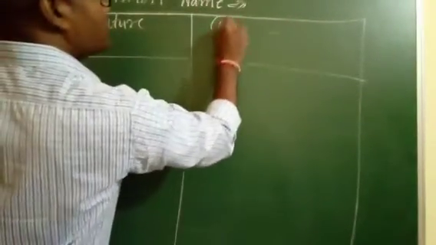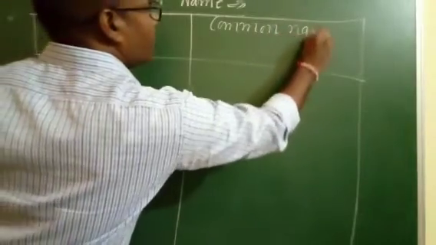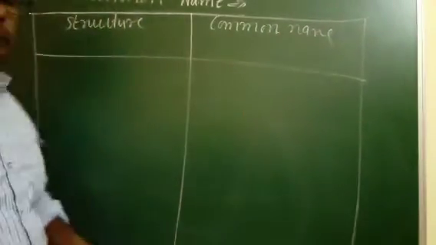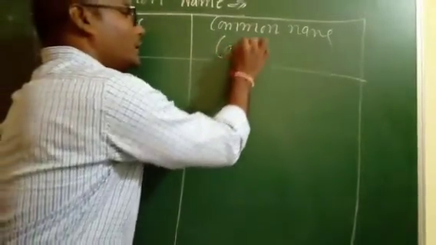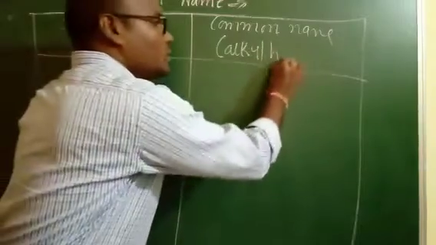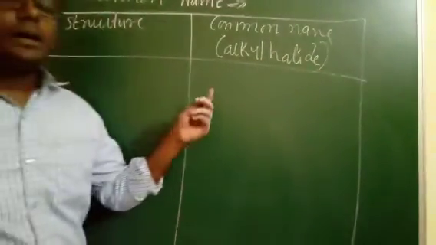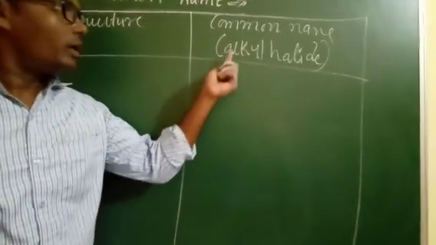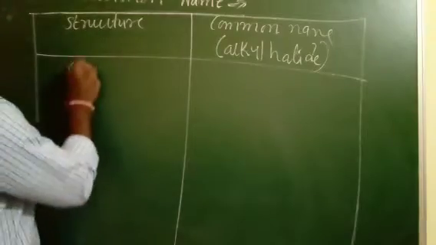Common naming is as follows: in common name we have to give first preference to the alkane as an alkyl. Then afterwards we have to give the second preference to the halogen as a halide. That's why the haloalkanes in common naming we call alkyl halides. Right.